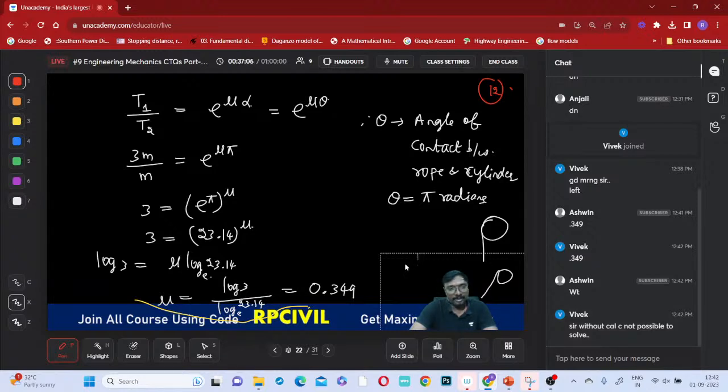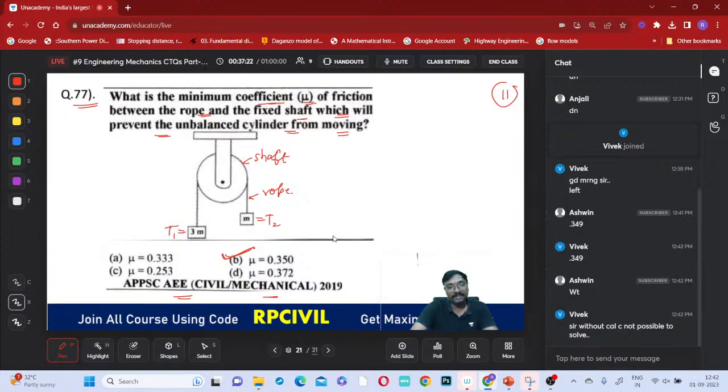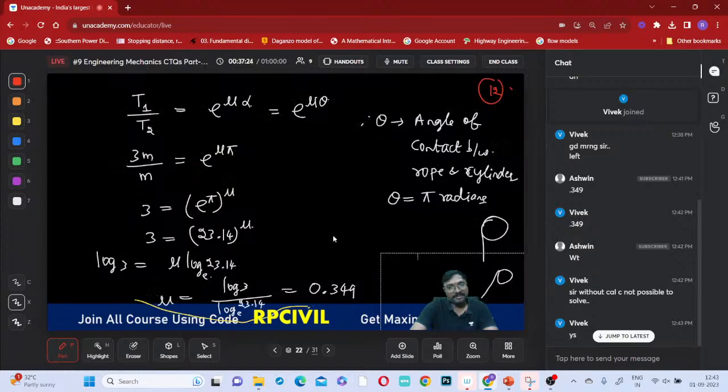Actually, this is not possible to solve without a calculator. Absolutely, it is not possible without a calculator. It's impossible. I don't know how they have given this in a state examination. Yes, this is APPSC AW. It is impossible because e power pi, pi power e, you can remember those values. But logarithmic values, log 3, log 23.14, you cannot remember. It is impossible to remember these things.